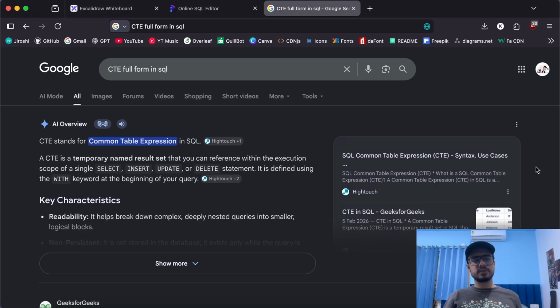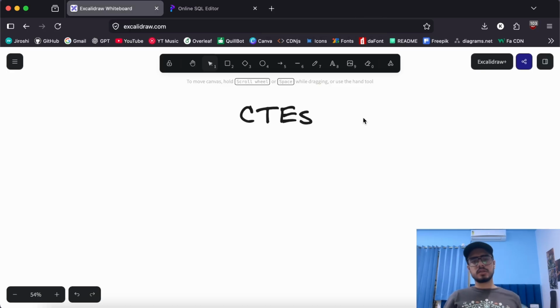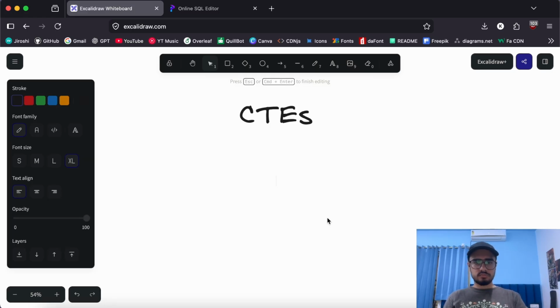So CTEs refers to common table expression. Now that isn't really helpful to understand what CTEs really are. Assume that you are creating blocks of SQL that you can reuse again and again in different subqueries. Just like you use variables and functions in programming, CTEs is one of the ways to go about it. So let's take an example.